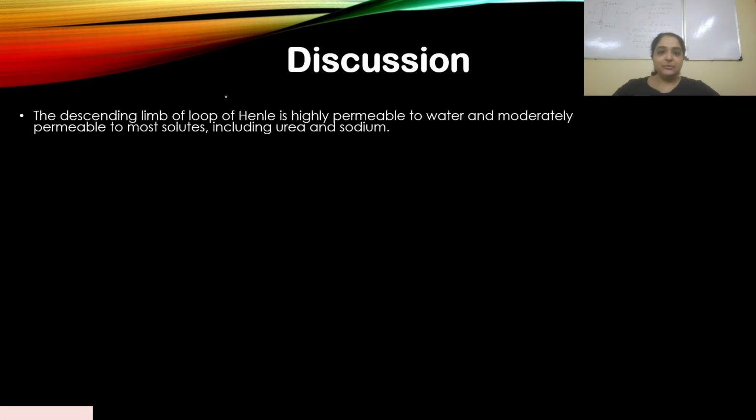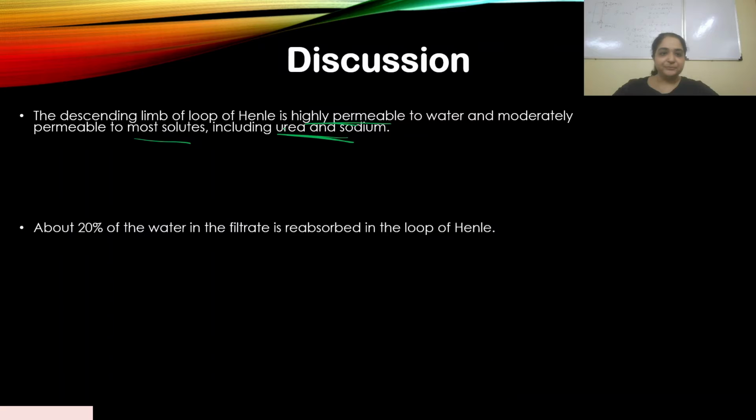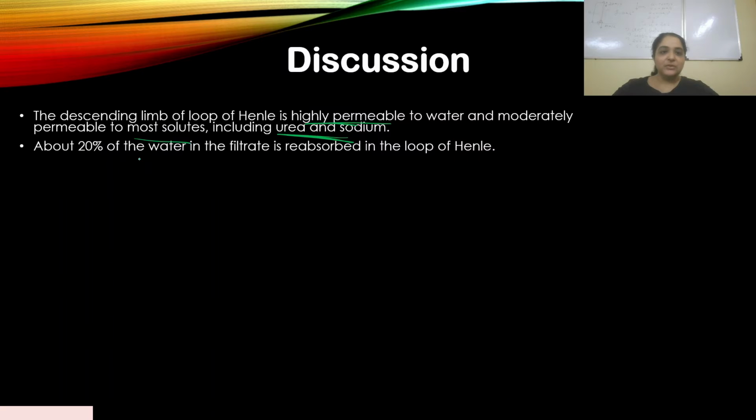The descending limb of the loop of Henle is highly permeable to water, and moderately permeable to most solutes, including urea and sodium. About 20% of the water in the filtrate is reabsorbed in the loop of Henle. So the loop of Henle plays a very important role in concentrating the filtrate which finally forms the urine. About 20% of the water is reabsorbed in the loop of Henle.